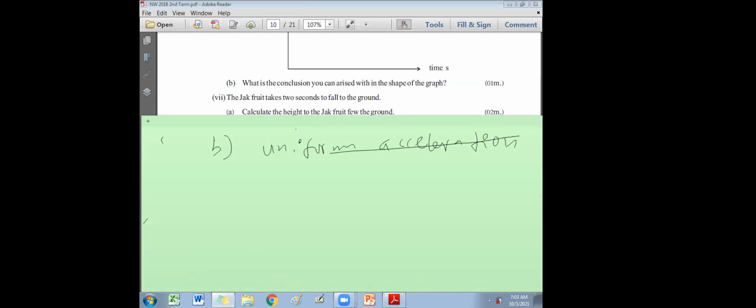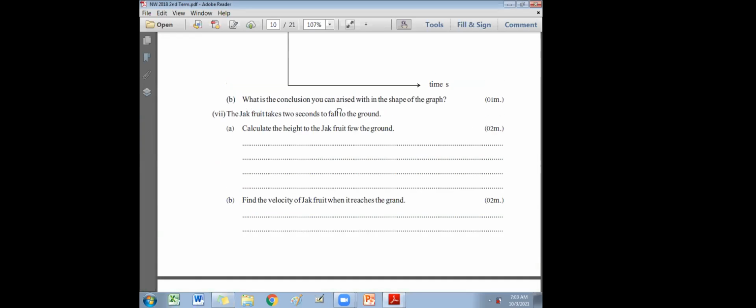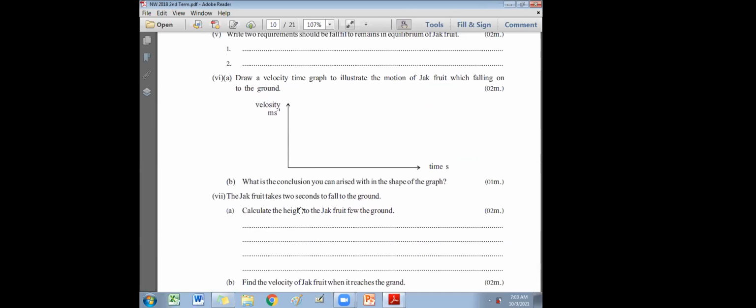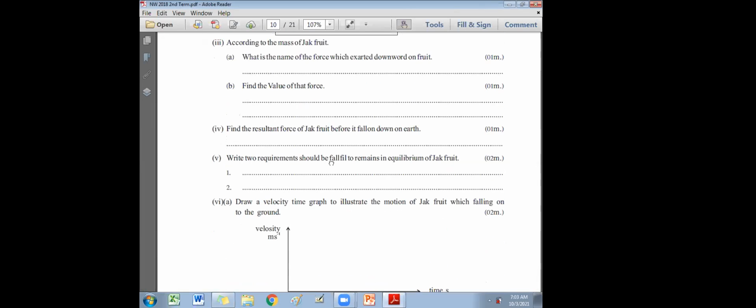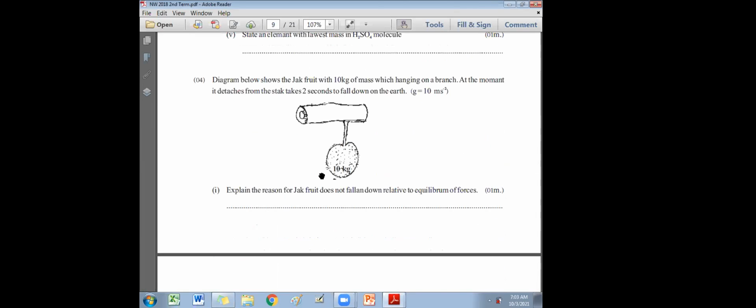Okay. Then next one is very, very important. You have to do a calculation. We know the mass of the jackfruit, 10 kilogram. Have a look at here. Now again, you have to move back to the top. 10 kilogram mass, at the moment it is dispatched, takes 2 seconds to fall down. Time taken. Remember some of the essays and instructed essays.